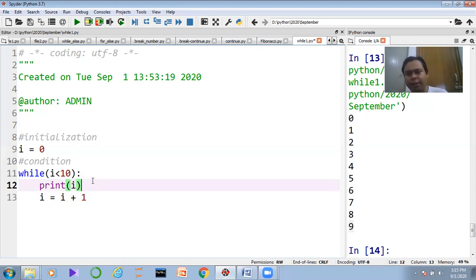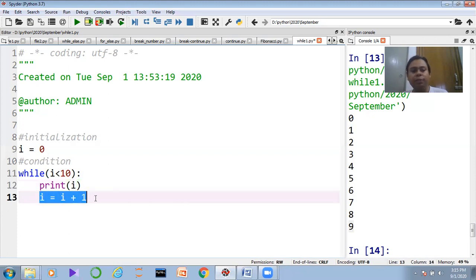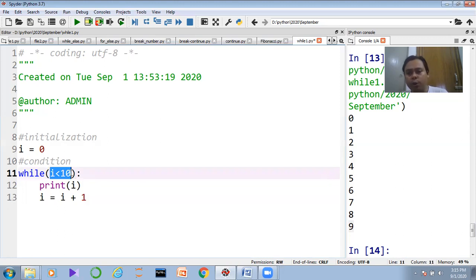We don't have any kind of problem. But when 9 plus 1, 10 occurs, at that time, 10 less than 10, is it possible? No. 10 is equal to 10, guys, so we can't say that 10 is less than 10. So automatically what would happen? It gets false, and when it gets false, the loop will be terminated. So that is basically the basic story of the while loop.